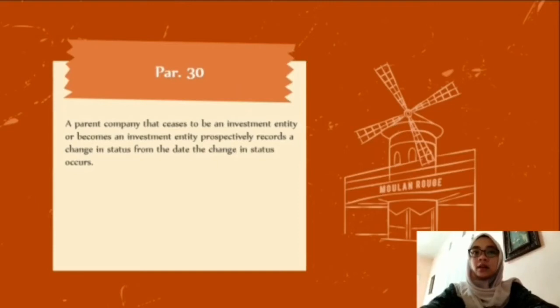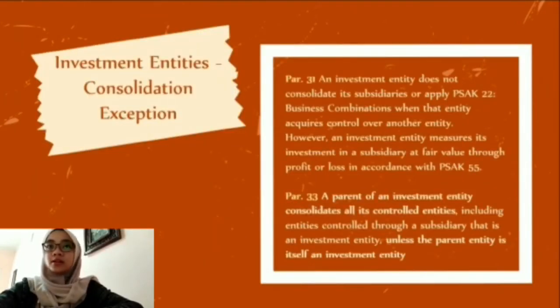Paragraph 30. A parent company that ceases to be an investment entity or becomes an investment entity prospectively records a change in status from the date that change in status occurs. Explanation about investment entities consolidation exception.